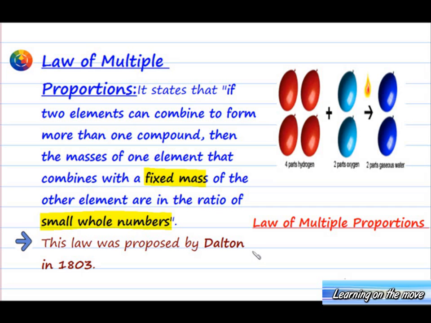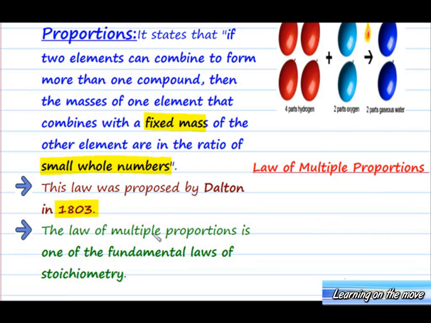This law was proposed by Dalton in 1803. The law of multiple proportions is one of the fundamental laws of stoichiometry.